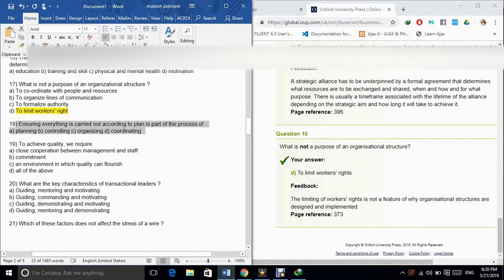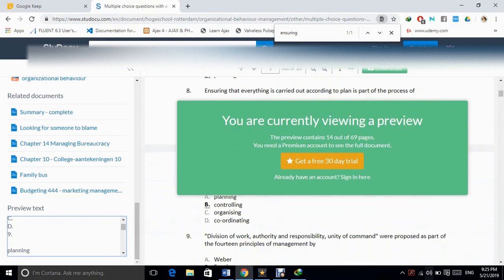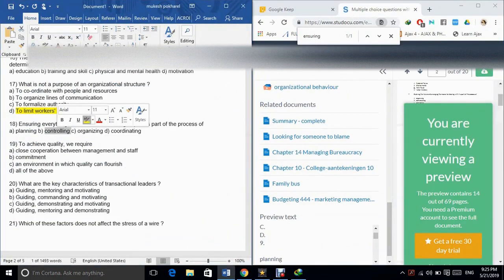18. Ensuring everything is carried out according to plan is part of the process of A. Planning. B. Controlling. C. Organizing. D. Coordinating. The correct answer is option B.